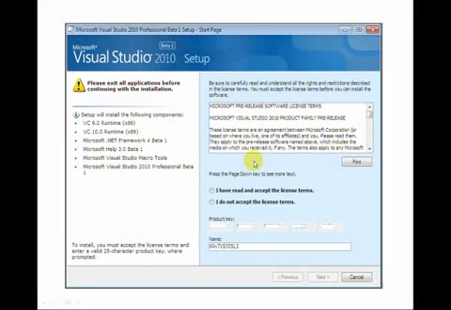And the key components. Setup will install the following components: VC 9.0 runtime, VC 10 runtime, Microsoft .NET Framework 4 Beta 1, Microsoft Help 3 Beta 1, Microsoft Visual Studio Macro Tools, and Microsoft Visual Studio 2010 Professional Beta 1. And then we just click here. I have read and accept the license terms, and we input the license key here, and then we click on it.